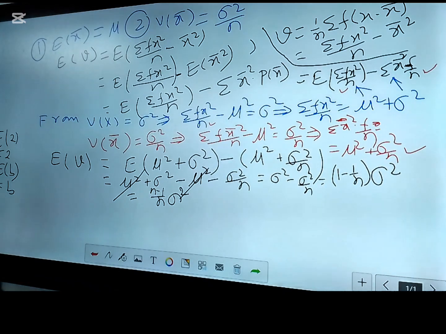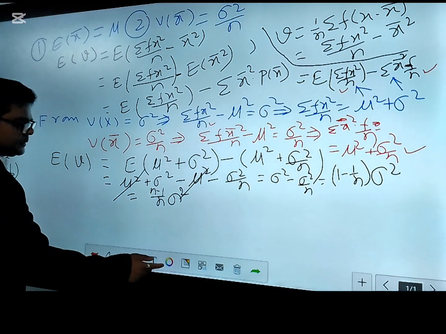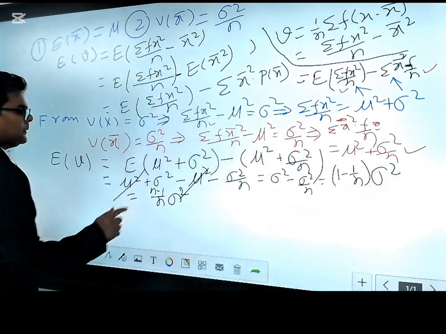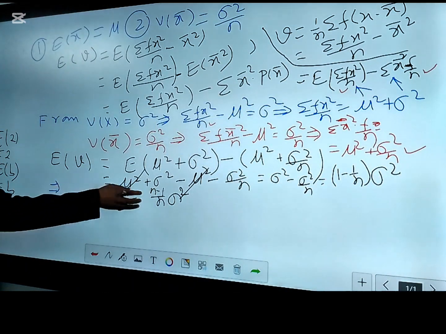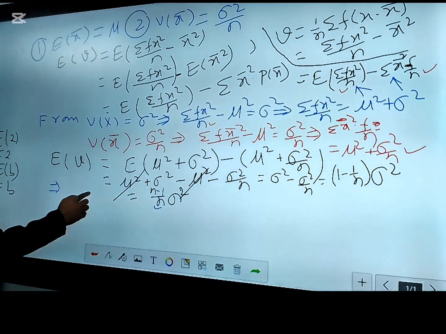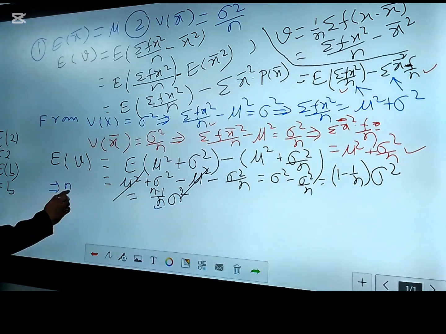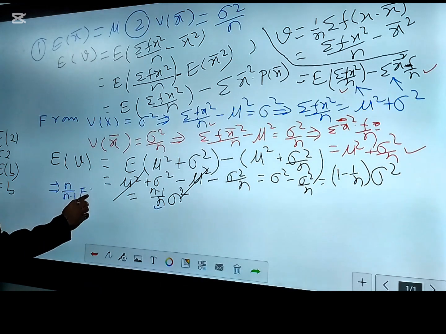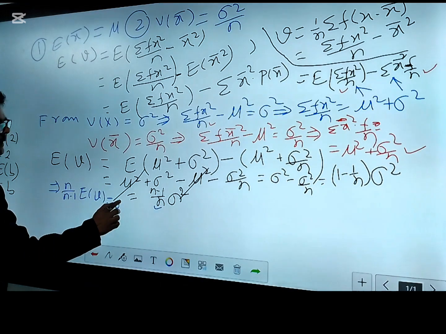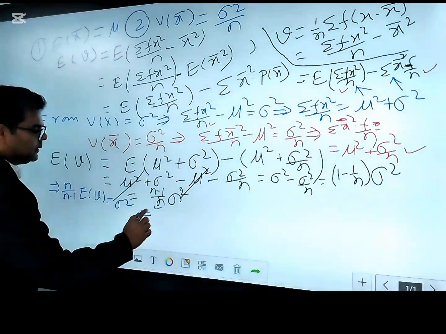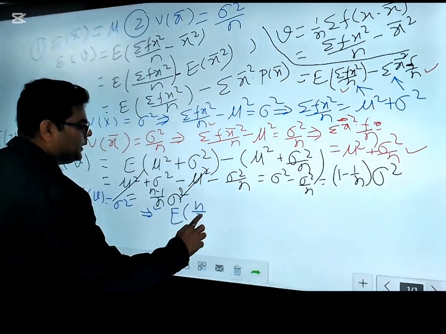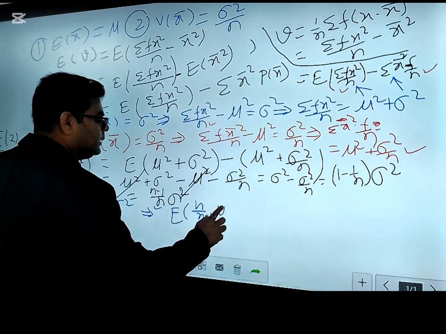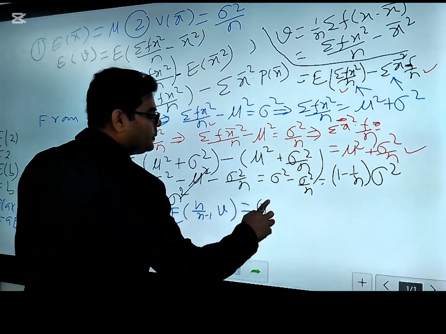So in that case, let's go further one or two steps more. Look at here now. If I transfer this constant term I'm talking of to the other side, so it is divided here, then this is multiplied, so divided here. This is expectation of V equals sigma square, and after that, what is expectation of n by n minus 1 V? Equals sigma square.